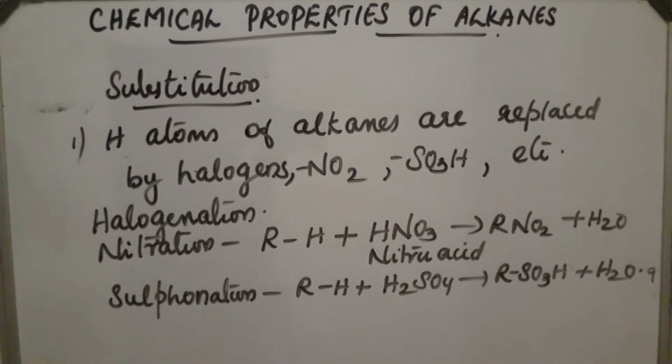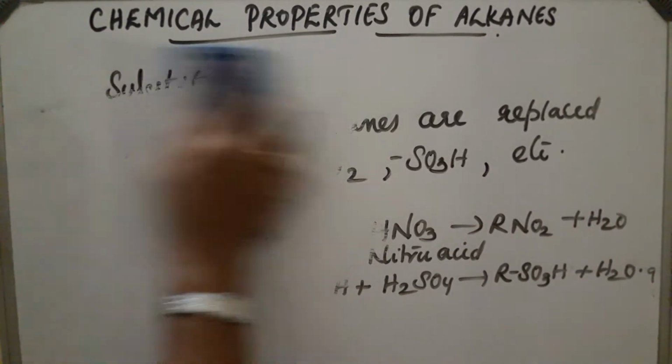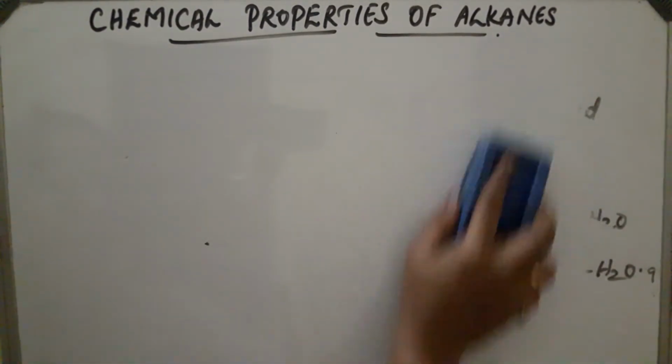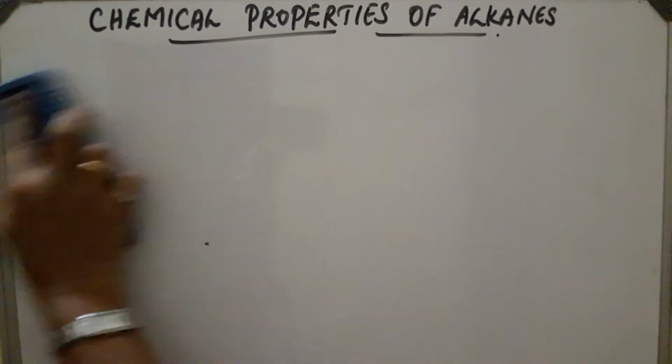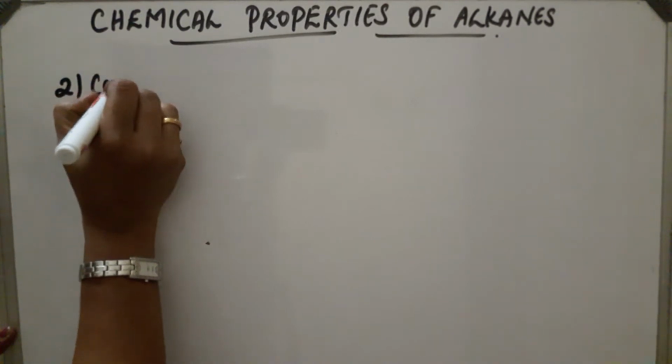Now let us take the second type of reaction, the combustion reaction. We know that the reaction takes place at very high temperature, so at very high temperature combustion or oxidation takes place.